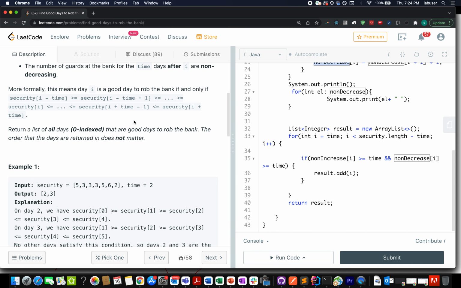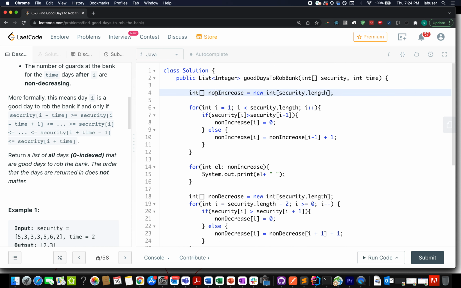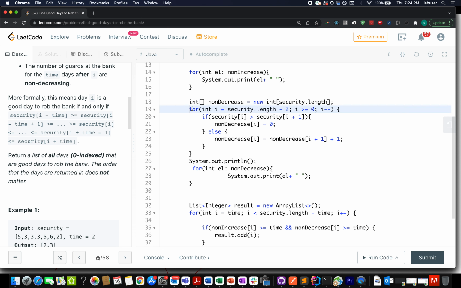Let's quickly walk through the solution as well. So I have created two arrays here, non-increasing and non-decreasing. I started the iteration. I have appropriately built in the case. If my security at the ith index happens to be greater than at i minus 1, I reset the pointer to 0. Otherwise, I use whatever previous value was set and add 1 to it. Similarly, I move in the reverse direction, right to left, and build my non-decreasing array.